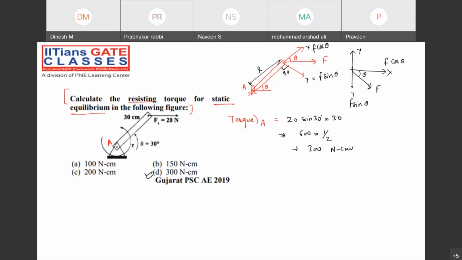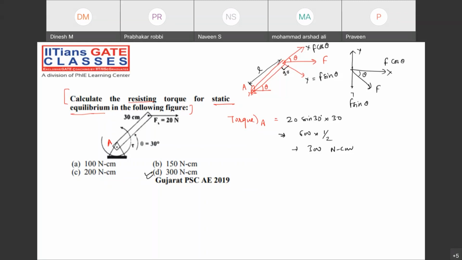Now, shall we discuss the equilibrium of the force system? What do you mean by the equilibrium of the force system? Tell me, guys. Balanced out, right? A very simple term is balanced out. The net force should be zero. Net moment should be zero.